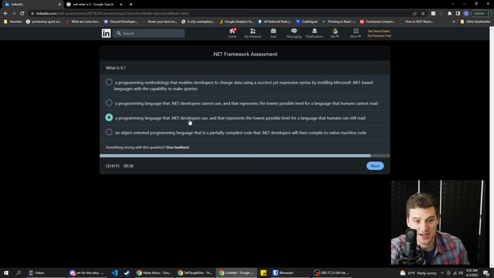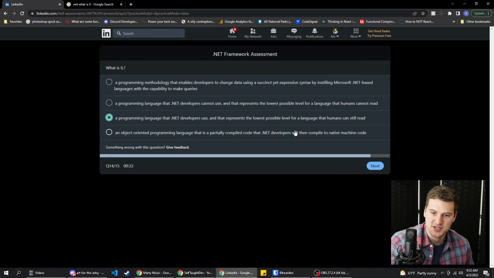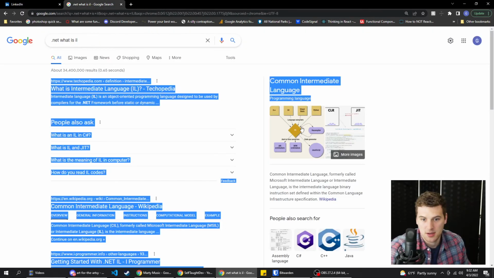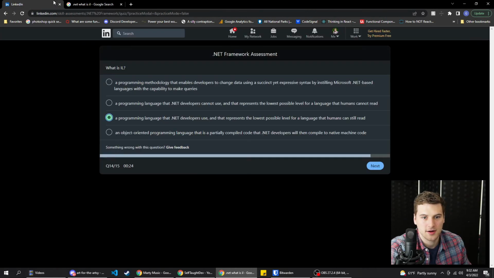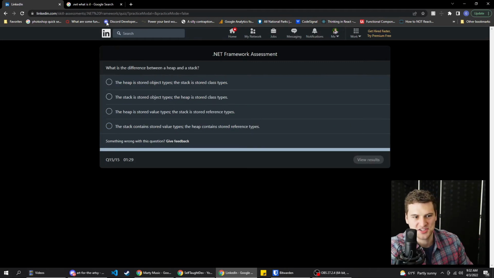A programming language .NET developers use that represents the lowest possible level for a language that humans can still read. That sounds like it might be right, because we're not going to find any good code examples there. That's partially compiled .NET. I think it's this one, because we like to go with C on everything, you know?